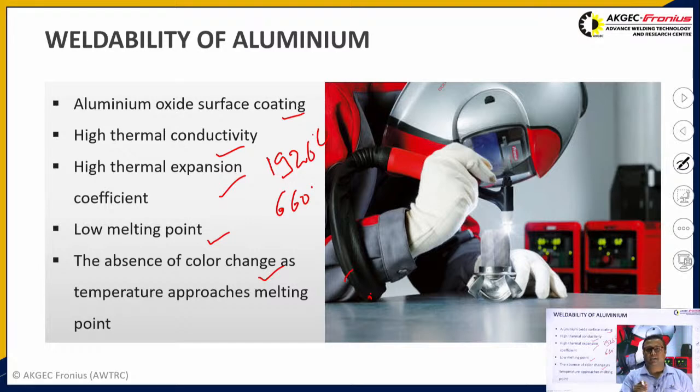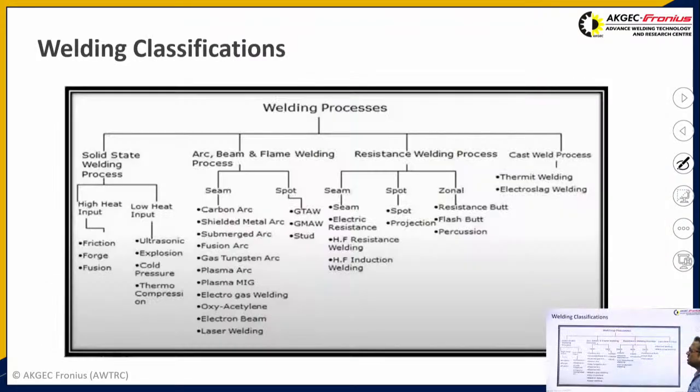But in the case of aluminium, no color change is generally observed during welding. So it becomes very difficult to find out at what temperature, at what instant, we can actually weld that material. So these are some of the weldability issues which we generally see.